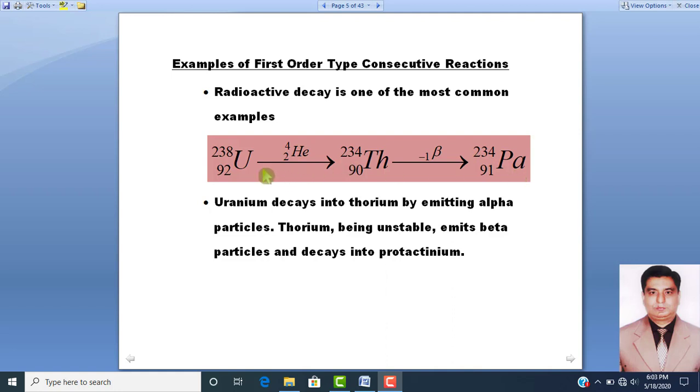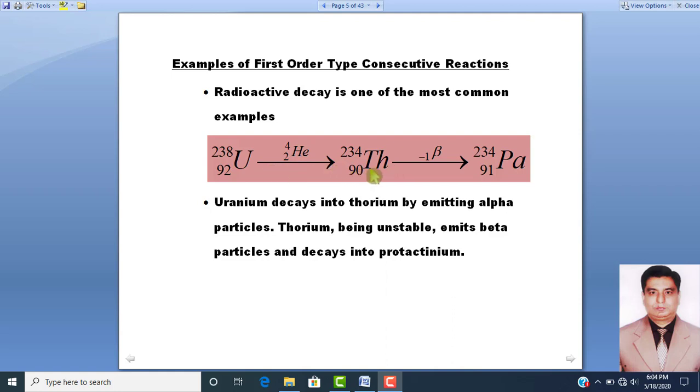So in this reaction, when radioactive decay takes place, you can see here that in the first step uranium-238 converts into thorium-234. So it is a first order reaction.